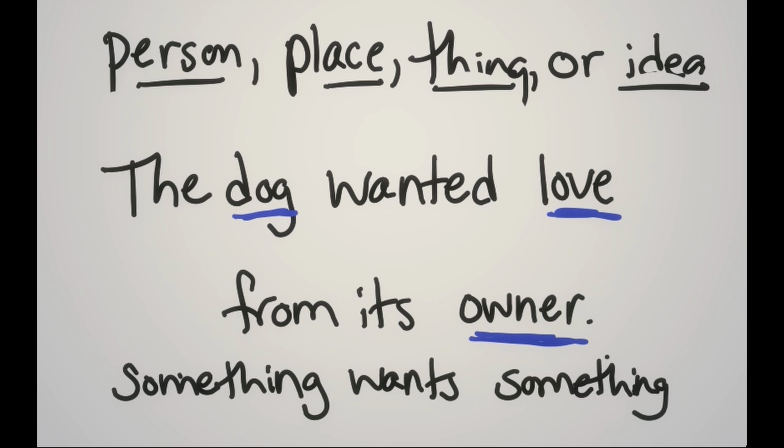Pronoun is actually a subclass of noun, but we won't talk about that here. But either way, this here is going to be a noun or a pronoun. And so love here is something that the dog is trying to get. It is not something that it is doing, which is a verb.